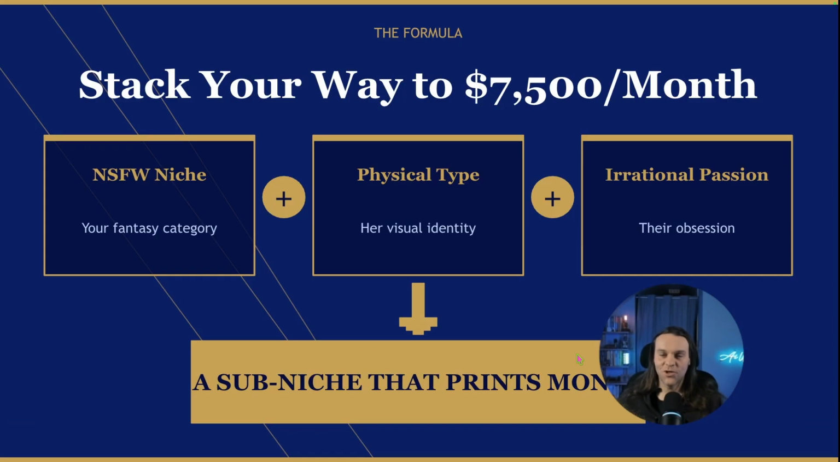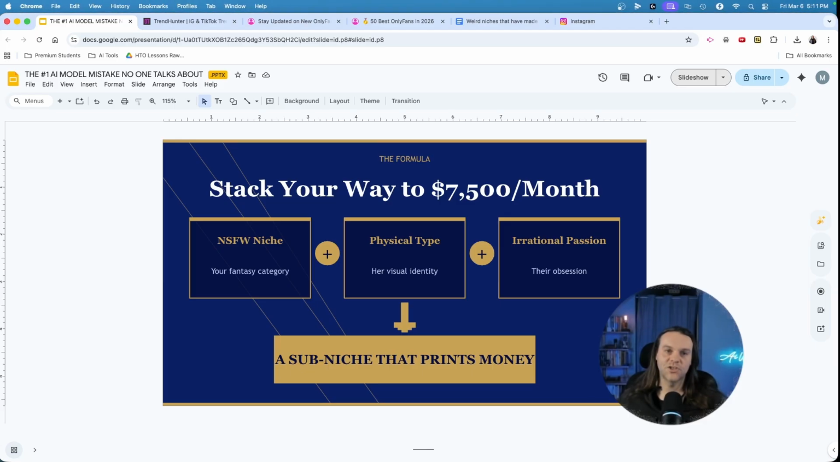Oh man, I wish someone had created this video for me a long time ago. Whoops, we glitched out there. So that's the formula, guys. This is how you stack your way to $7,500 a month, right? Not safe for work niche, physical body type, irrational passion. This is your sub niche that just prints money and ka-ching, ka-ching, ka-ching.